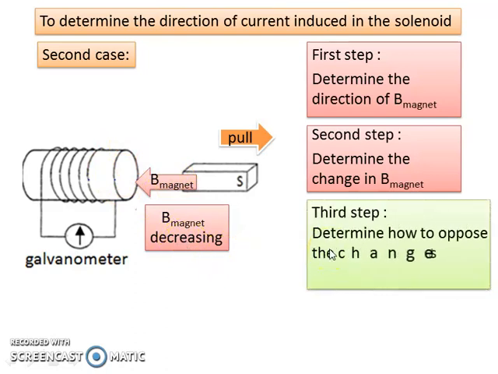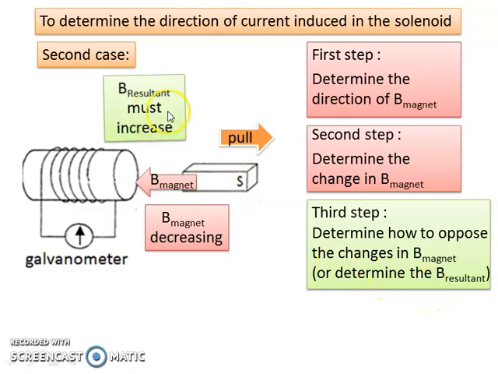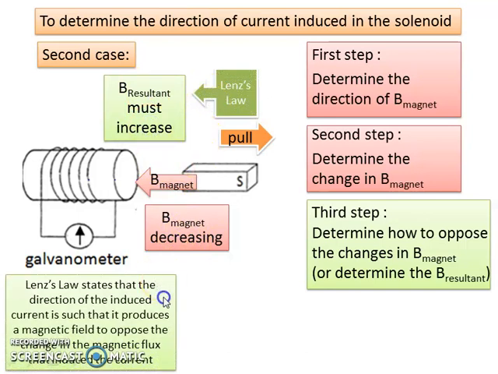Third step, determine how to oppose the changes in B magnet, or in other words, to determine the B resultant. So the B resultant must increase because here it decreases. So B resultant increases from Lenz's law, where the magnetic field produced is to oppose the change in the magnetic flux that induced the current.